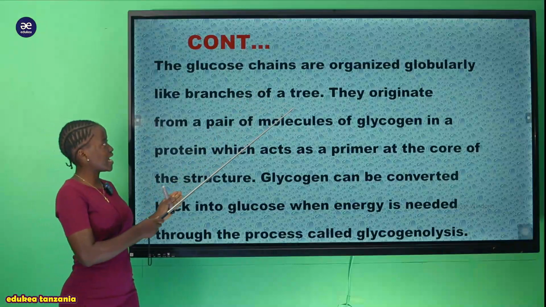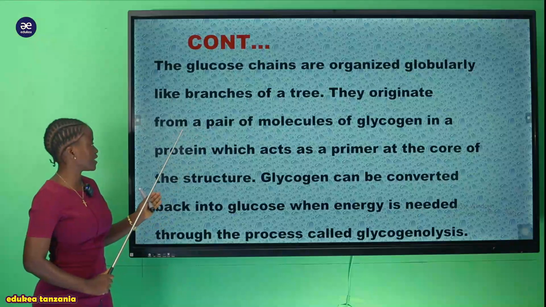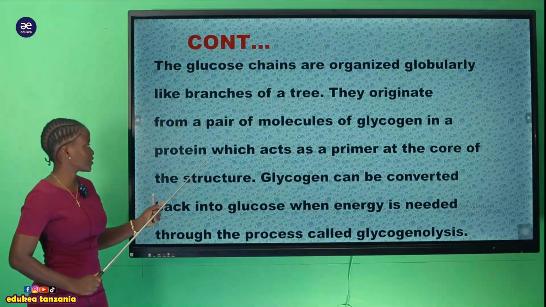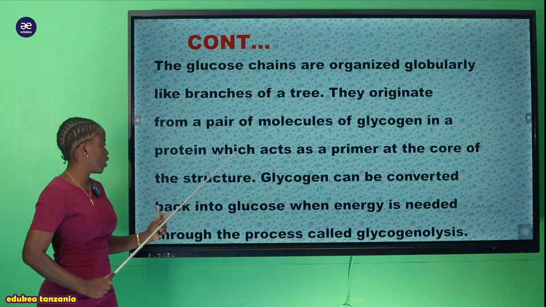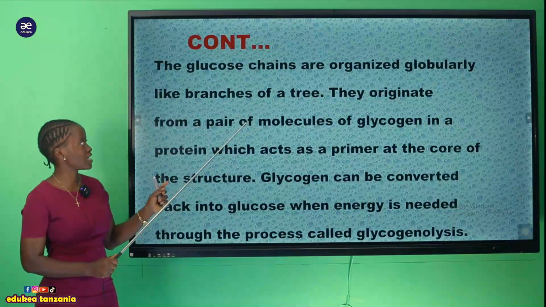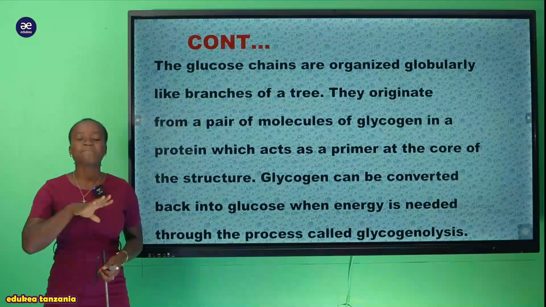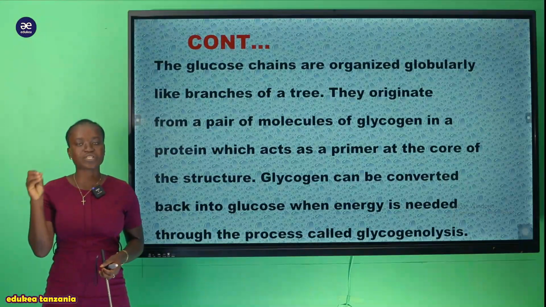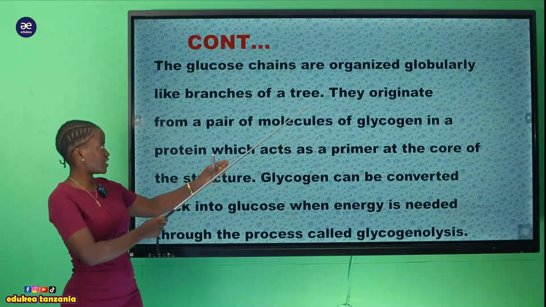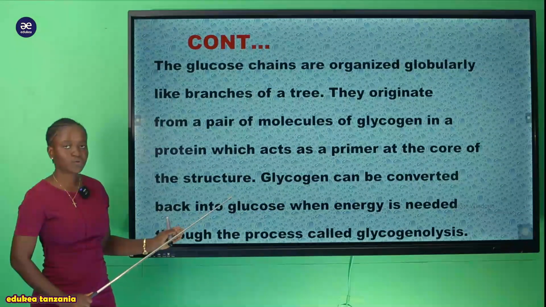So the glucose chains are organized globularly like branches of a tree. So they originate from the pair of molecules of a glycogen in a protein which acts as a primer at the core of the structure. Kwa maana kwamba hii glucose chain that organizes globularly branched tree. When we say branched tree, kwa maana kwamba inakuwa na matawi mengi sana, yani ile glucose ambayo ipo ndani ya glycogen. And now here you can see it originates from the pair of a molecule of a glycogen in a protein which acts as a primer at the core structure of a glucose.